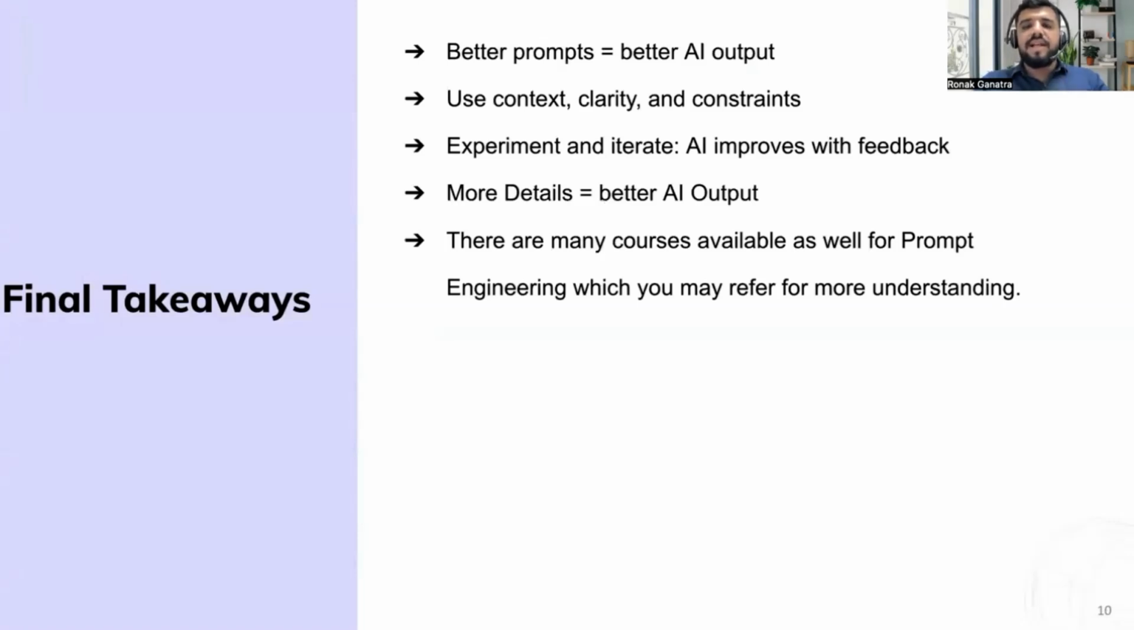And here are some takeaways for today: better prompts equal better outputs. Use context, clarity, and constraints. Experiment and iterate. AI improves with feedback, right? Whatever you explain to ChatGPT, it will improve your chat output. More details equal better AI output. There are many courses available for prompt engineering, and some videos on other YouTube channels as well. You can refer to them if you need to go deeper.